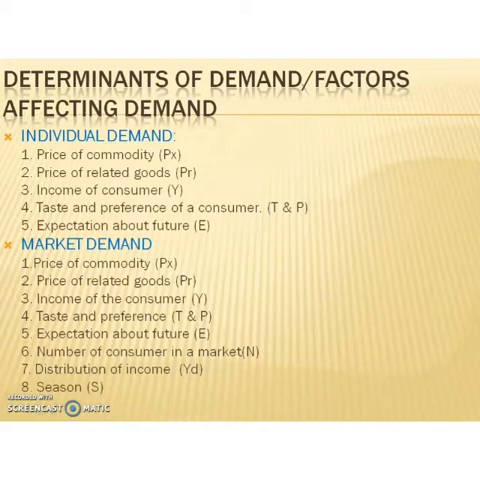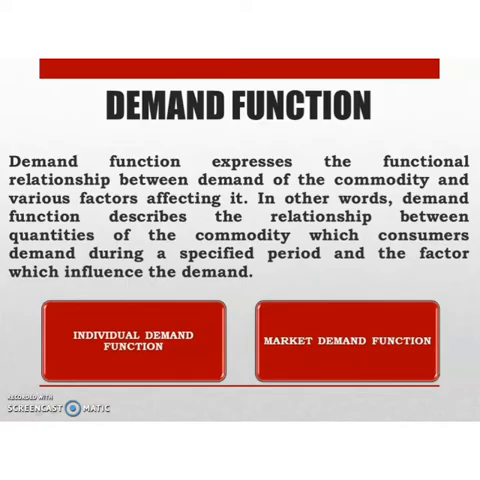Today we are going to discuss the relationship between these factors and demand. That is otherwise known as demand function. So what is demand function? Demand function expresses the functional relationship between demand of the commodity and various factors affecting it. We know about the various factors affecting demand. Then the relationship between those factors and demand is known as demand function.